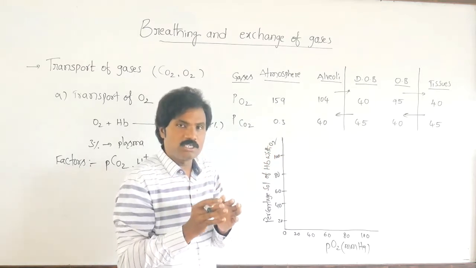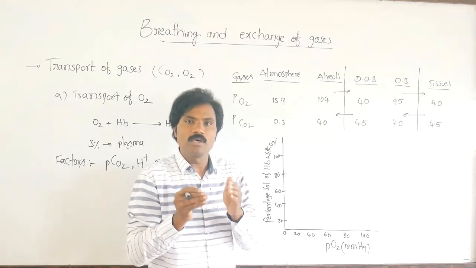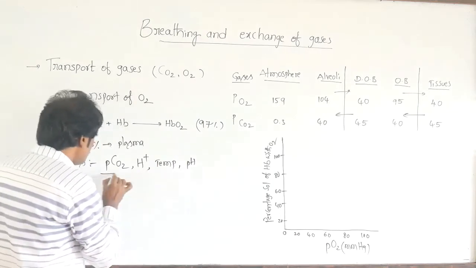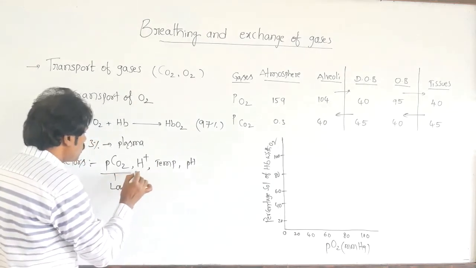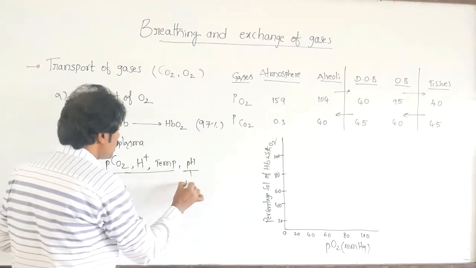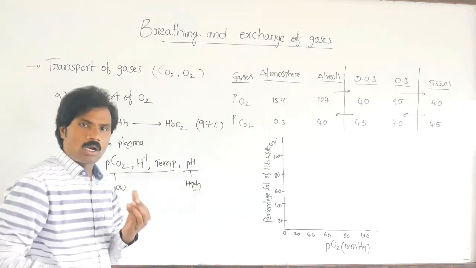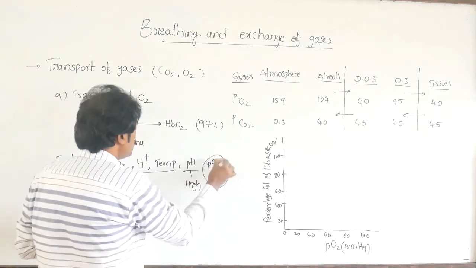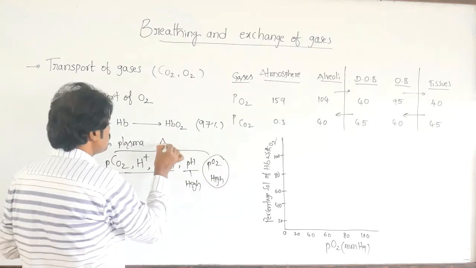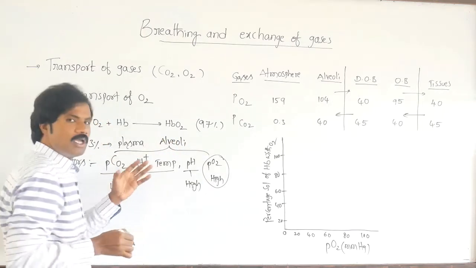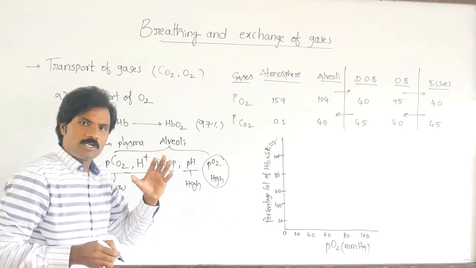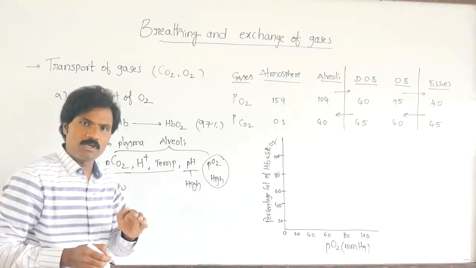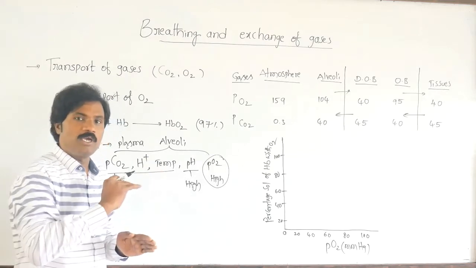Under these conditions, oxygen associates with hemoglobin to form oxyhemoglobin. Here PCO2 will be low and pH will be high, that means alkaline in nature, and PO2 will also be high. All these conditions occur in the alveoli. So in the alveoli, partial pressure of oxygen is high, whereas partial pressure of carbon dioxide, H plus ions, and temperature are low, and pH is very high.